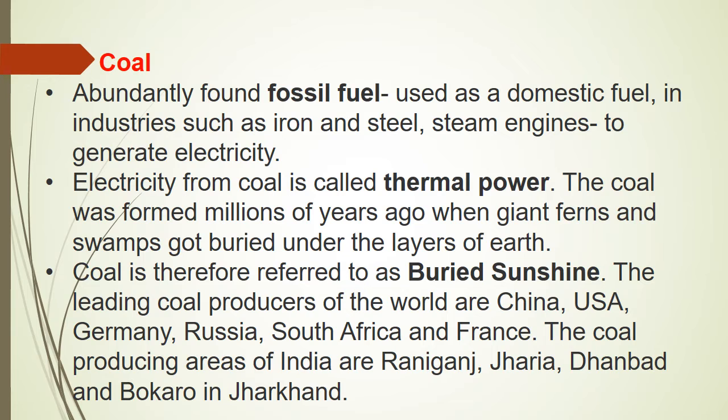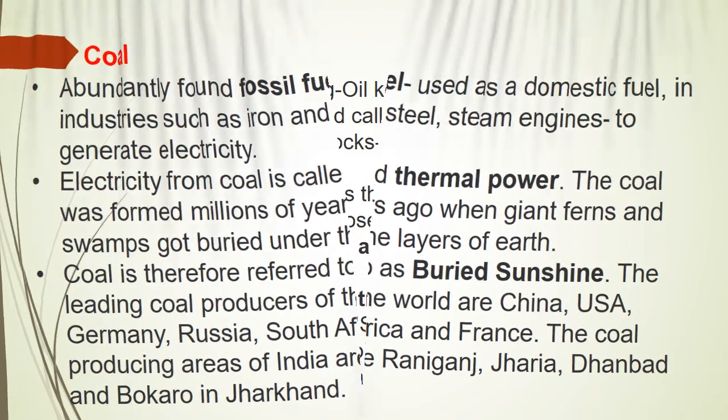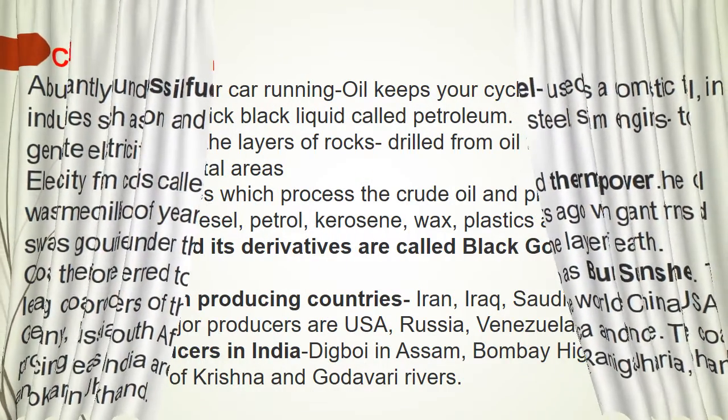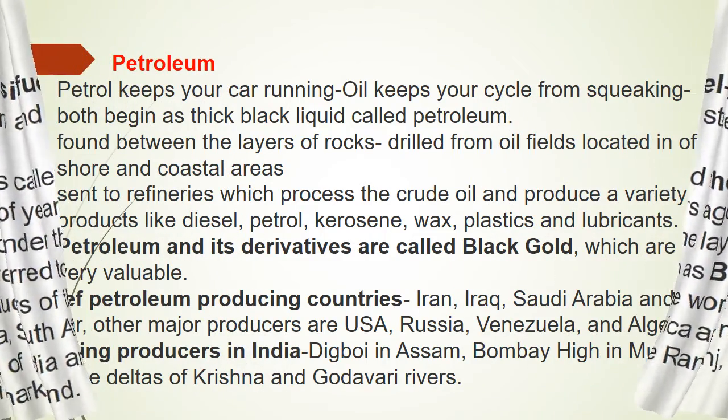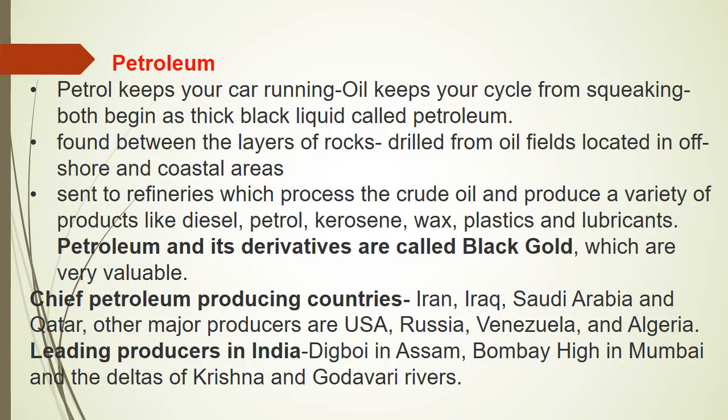The coal producing areas in India are Raniganj, Jharia, Dhanbad and Bokaro in Jharkhand. So in these places in India we can find coal. Next we are going to see about petroleum. You all know about petrol, right?